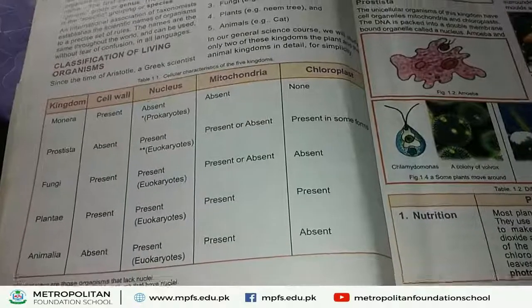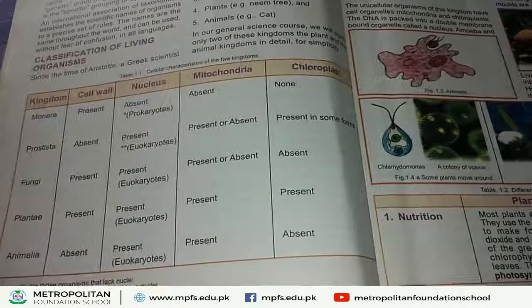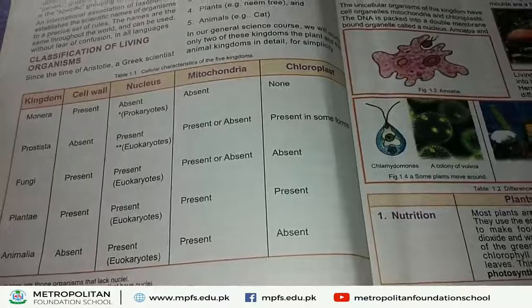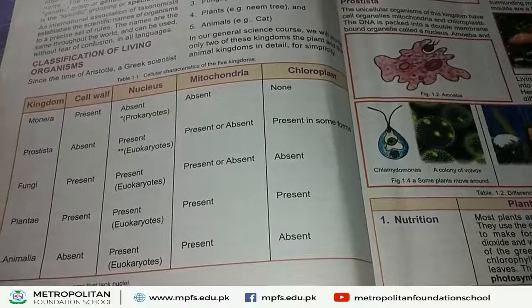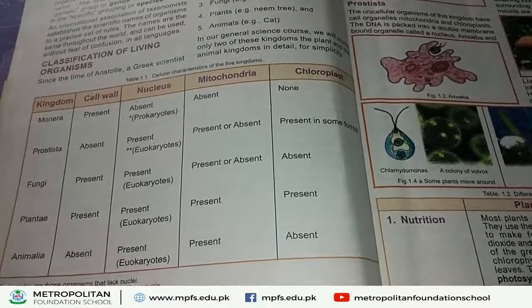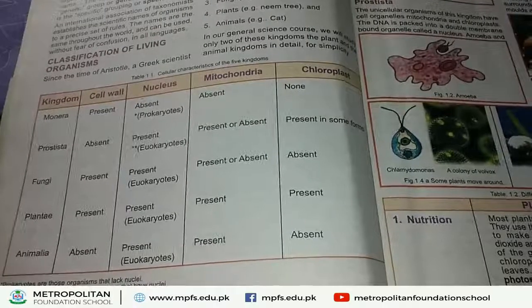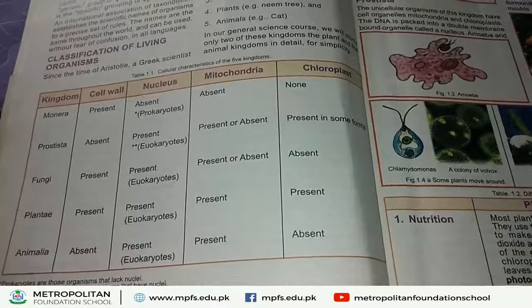Next, Kingdom Plantae. In Kingdom Plantae, plants are included. Cell wall is present around the plant cell. Nucleus is also present in the plant cell. That's why plant cell is called eukaryote.